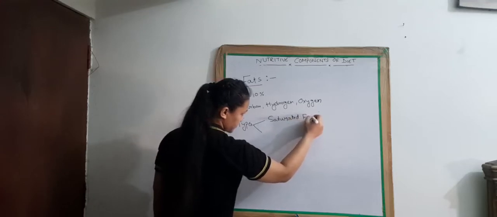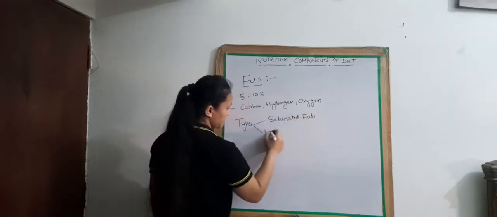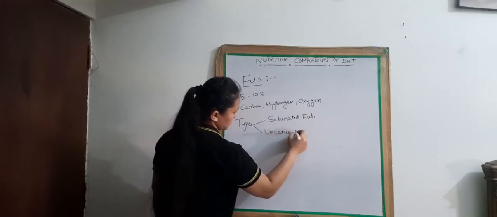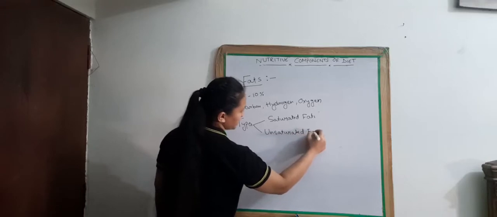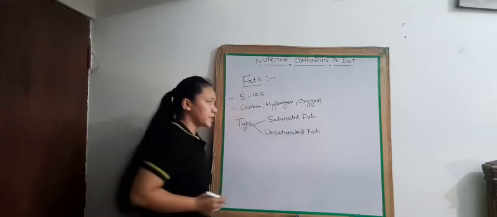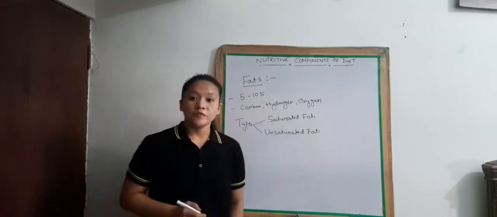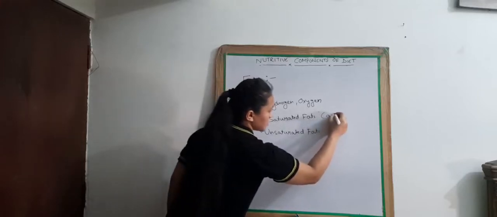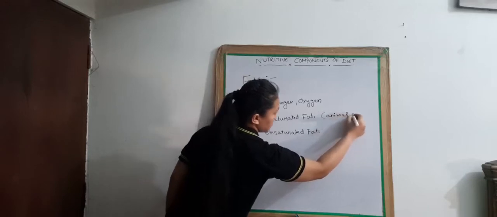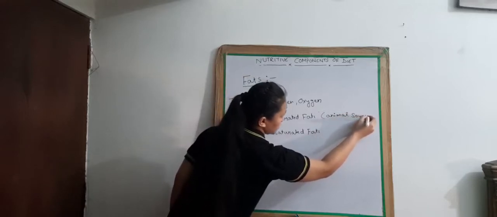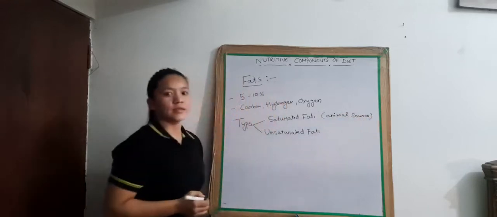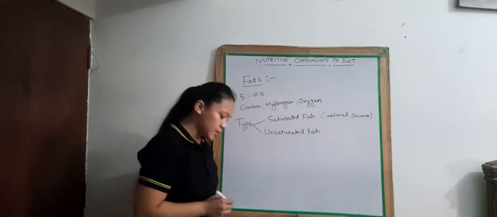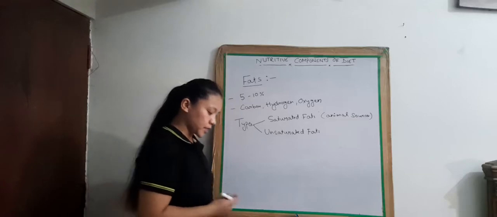Saturated fat we usually get from animal sources, like butter, ghee, dairy products, cream, etc.